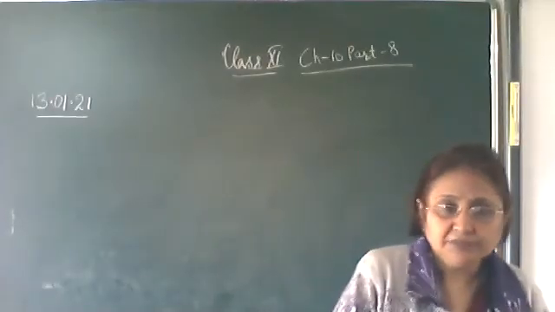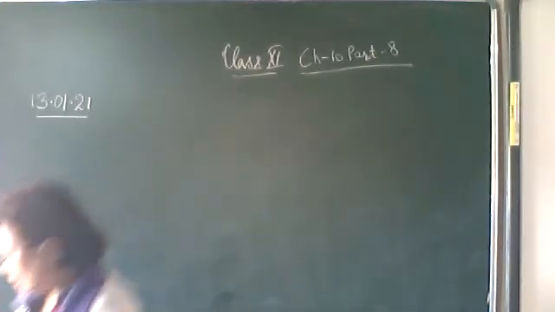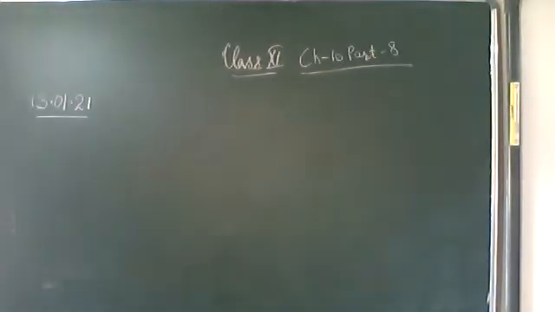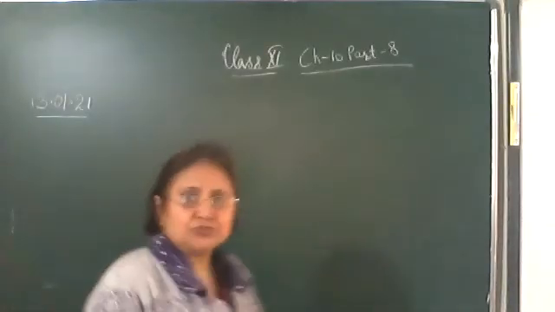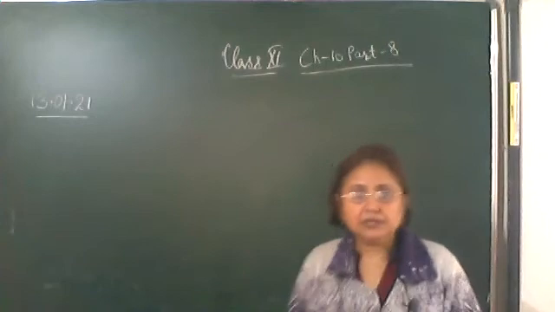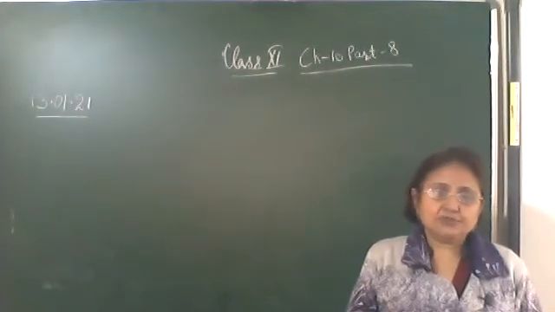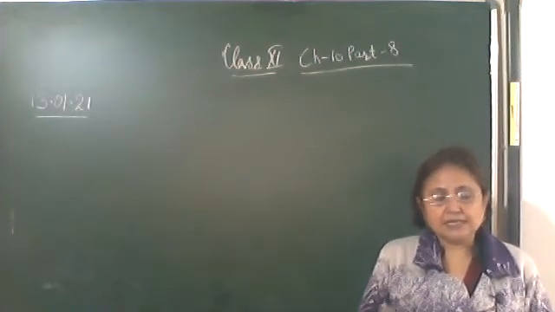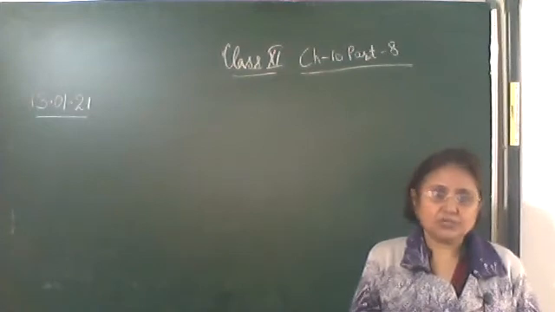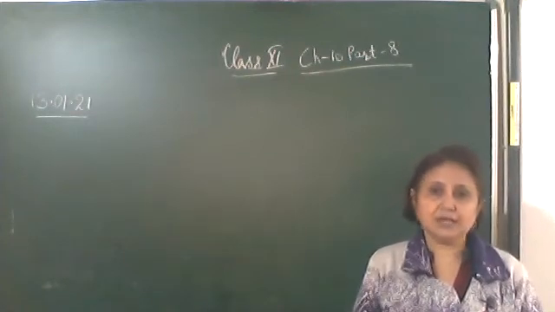Okay, so yesterday we studied Stokes' law and the terminal velocity. Stokes' law states that when a small spherical body moves in a viscous medium, then at a particular stage the net force on it is equal to 0. An opposite force acts on it, and this opposite force is equal to 6πηrv.